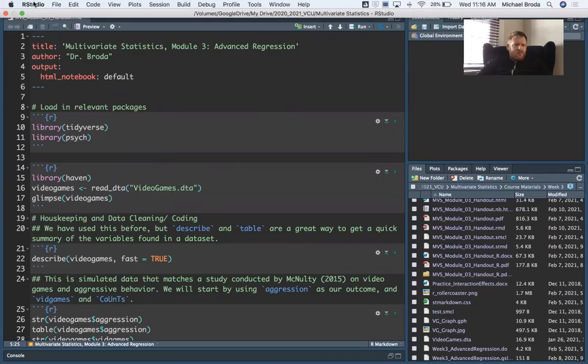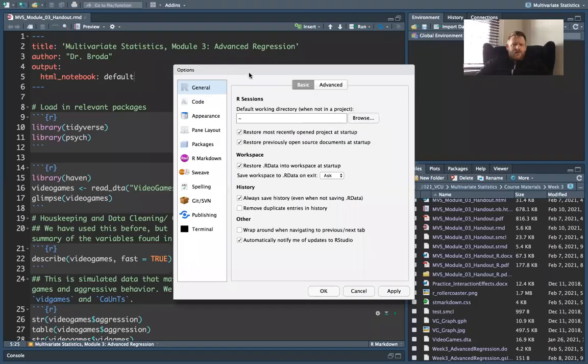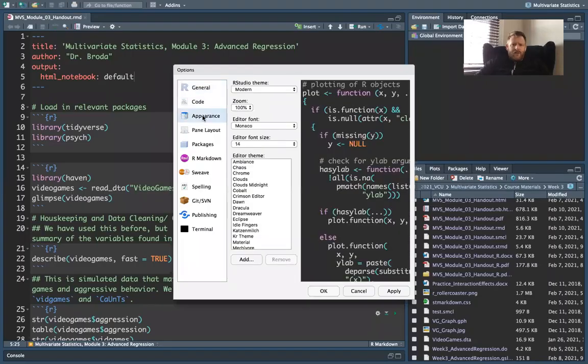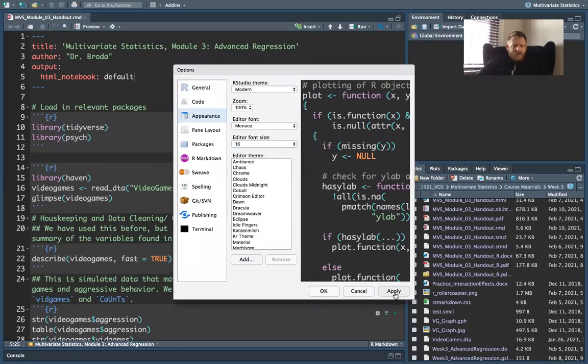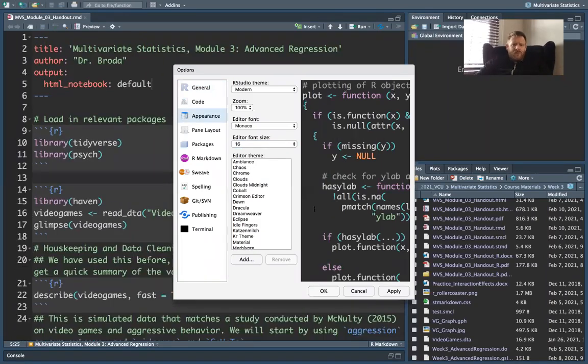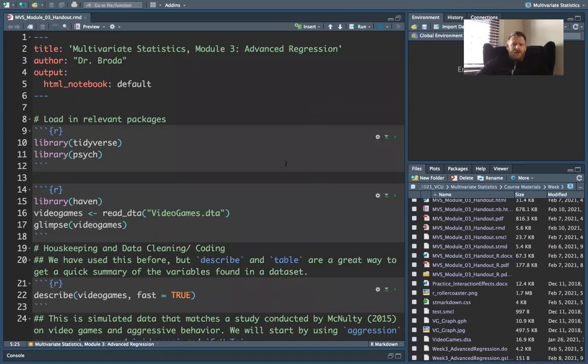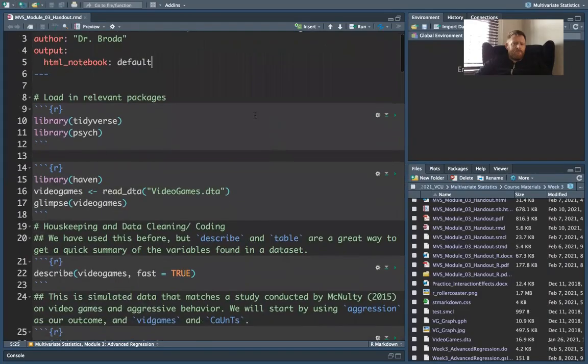And actually, let me pump up the size of RStudio here just by clicking on Preferences. Make it a little bit bigger, maybe a 16. There we go. Make sure everybody can see there. You can also play with the themes and stuff. I prefer the dark mode myself, but there's lots of different cool appearance things you can do.